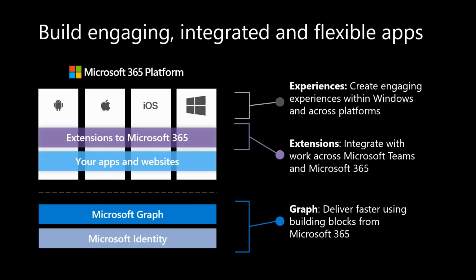So in this session, hopefully you've seen several different ideas, several different tips for how you can build more engaging, integrated, and flexible applications. You can do that in a number of different ways by taking in building blocks from Microsoft Graph and Microsoft Identity, by extending Microsoft 365, and by delivering rich experiences across a number of different platforms. I hope you're excited and really realize that your applications are the key to how people will work.